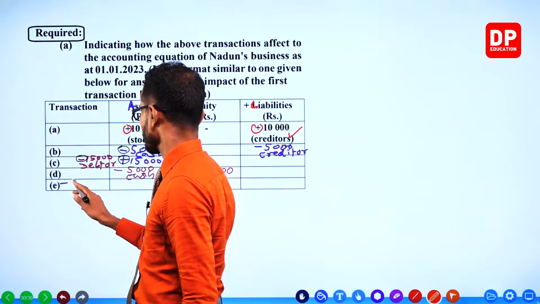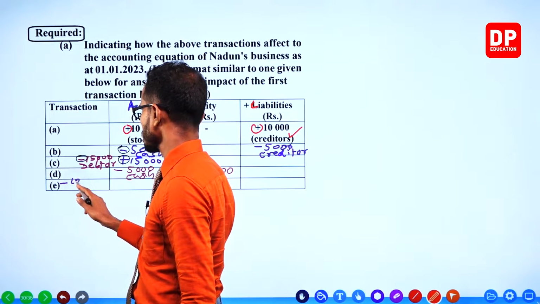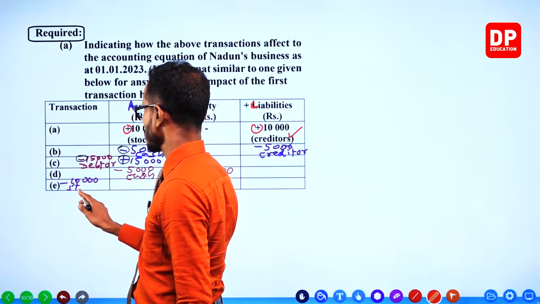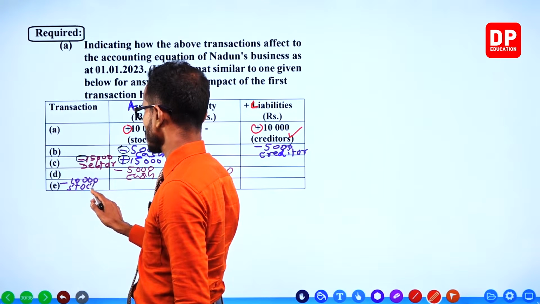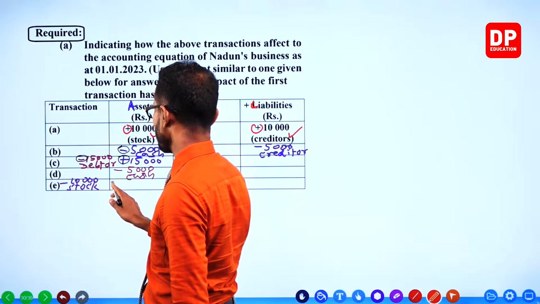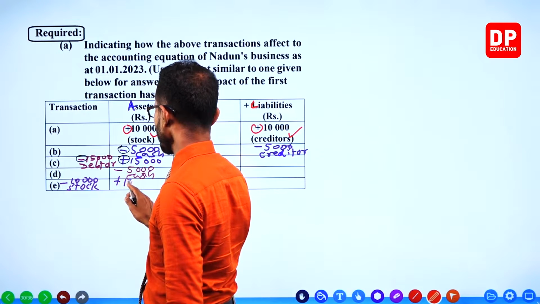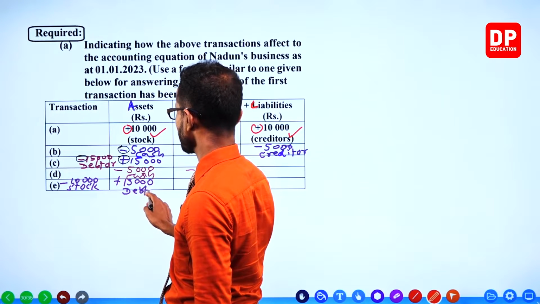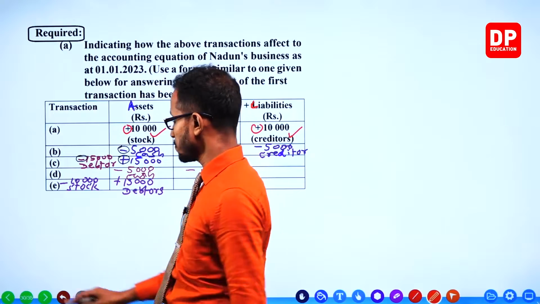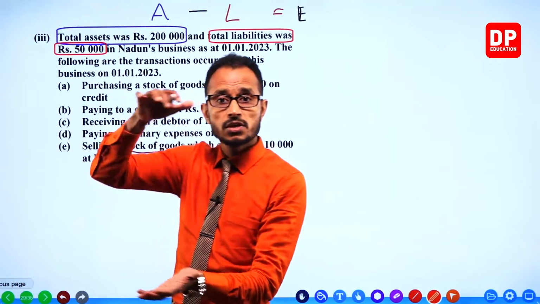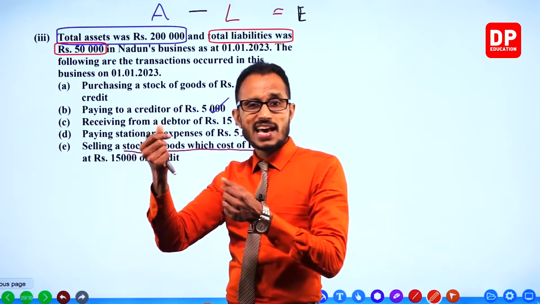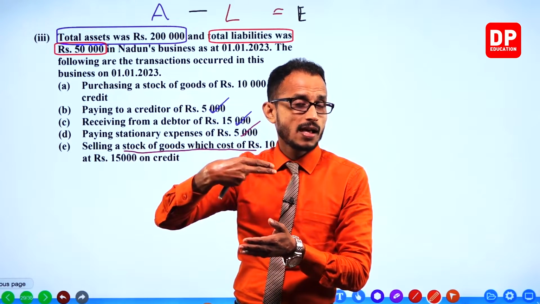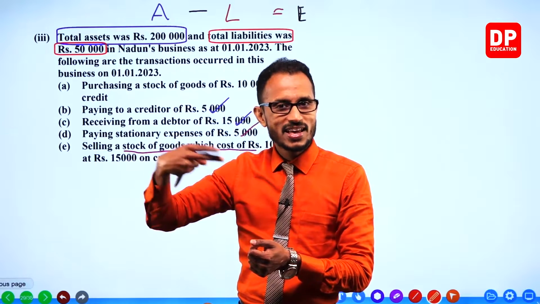Stock decreases 10,000. But at the same time, 15,000 increases debtors. Because those customers who took the goods from us didn't pay us cash, so now they are owing us. They have to pay us on a future date. So now they are our debtors.